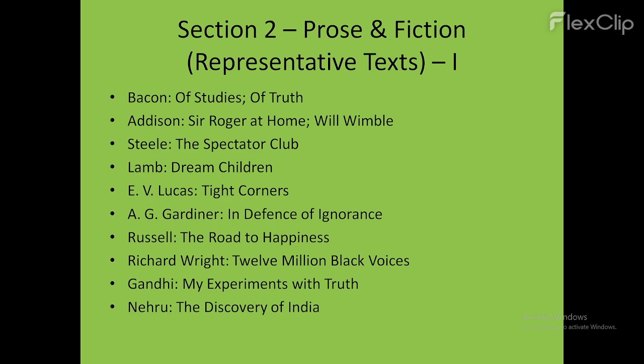Now, Joseph Addison, the famous prose writer and propounder of periodical essays. His two famous essays, Sir Roger at Home and Will Wimble, are prescribed in your syllabus. You must go through them. Now, Joseph Addison's friend and collaborator, Richard Steele, Spectator Club is a series of essays, and Spectator Club is prescribed in your syllabus. You must go through it. Now, talking about Charles Lamb, who doesn't know this prince of English essayists, Charles Lamb, and his famous essay, Dream Children, you must go through it.